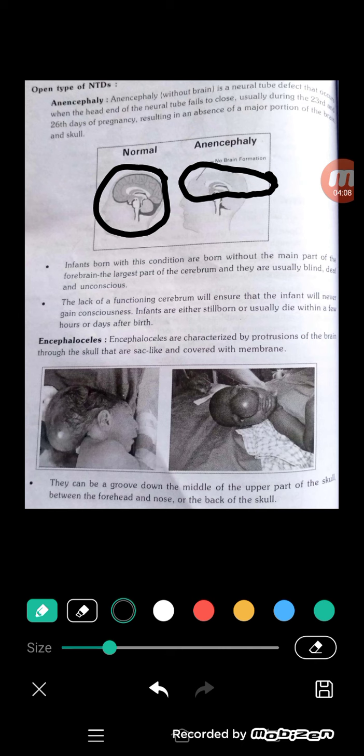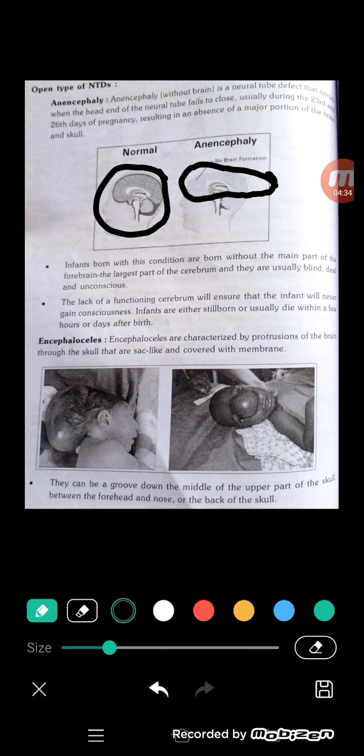The neural tube defect occurs when the head end of the neural tube fails to close, usually during the 23rd to 26th day of pregnancy, which is the third to fourth week. This results in absence of the major portion of the brain and skull.